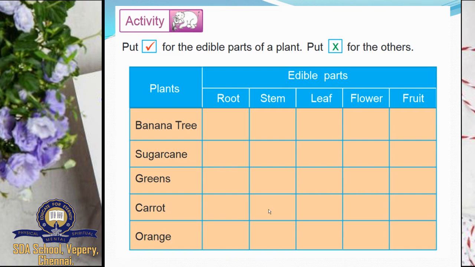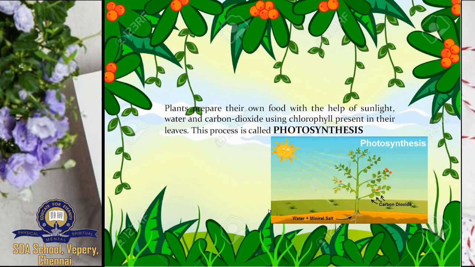Okay. Good. Next. So plants prepare their own food with the help of sunlight, water, and carbon dioxide using chlorophyll present in their leaves. And this process is called photosynthesis. So photo means light. Synthesis means producing or production. So from the light, it is going to produce food.